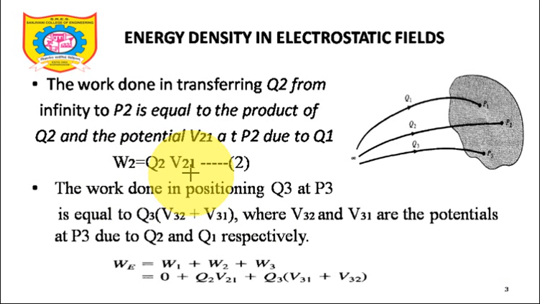So Q2 into V21. Now in the same way, if I need to take a third charge from infinity to P3, mathematically we will try to understand.